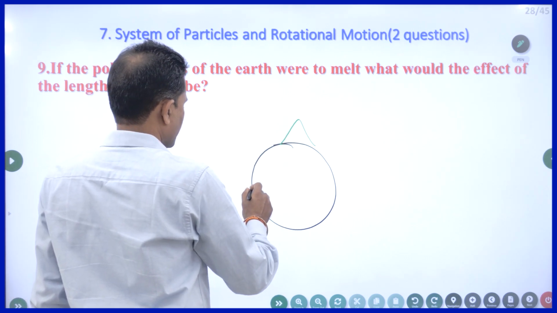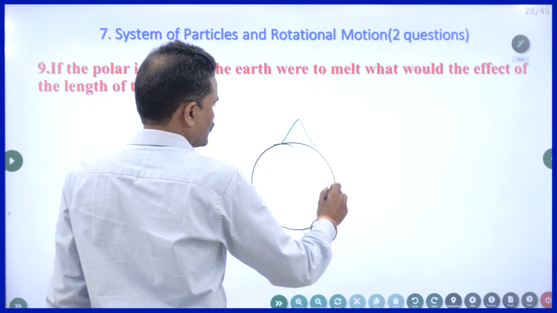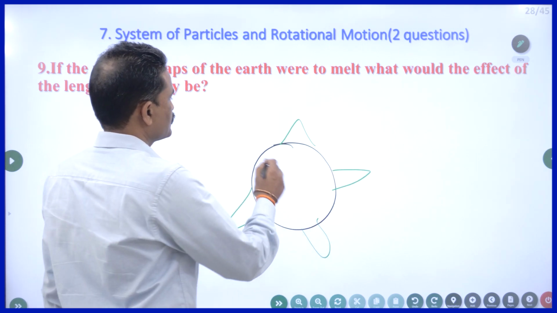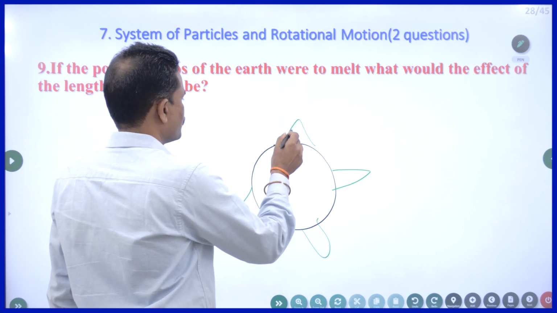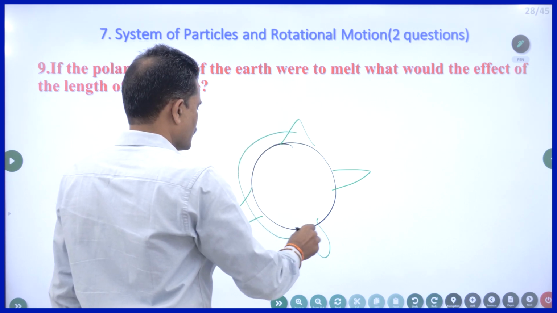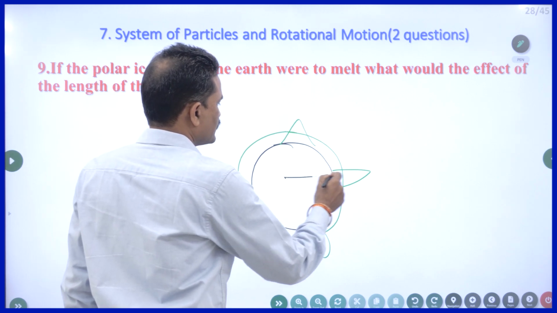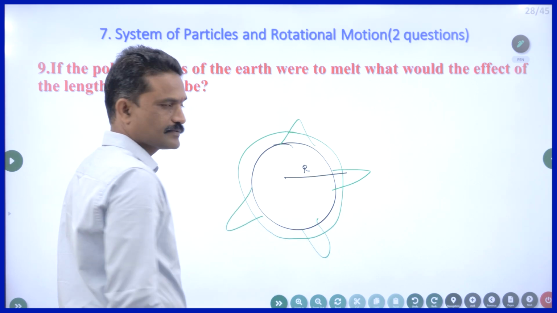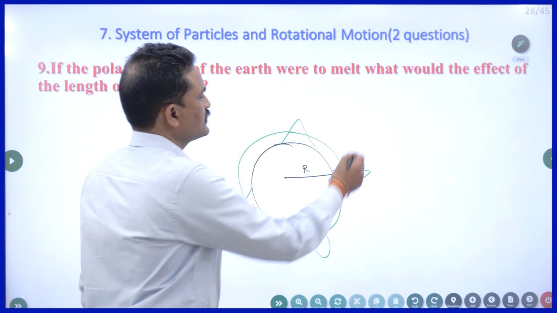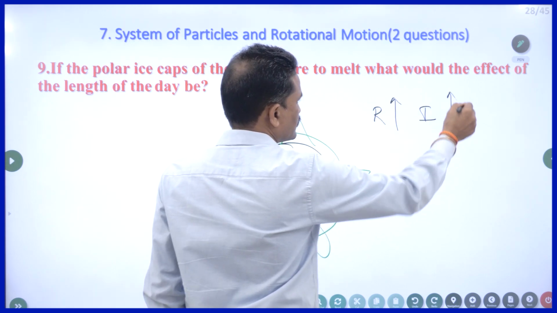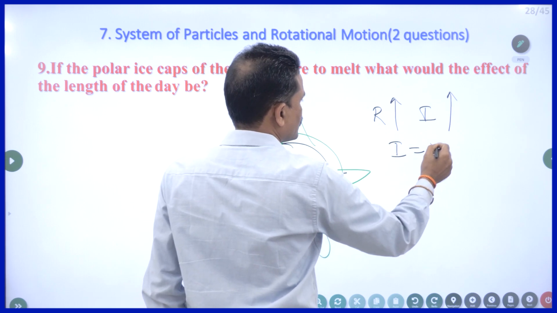Suppose all the ice caps on the earth are melting due to pollution, it is going to happen. Suppose all that ice becomes water, so it forms a layer around the globe. So the radius of the earth is increased. When the radius increases, the moment of inertia increases, since I is equal to mr square.